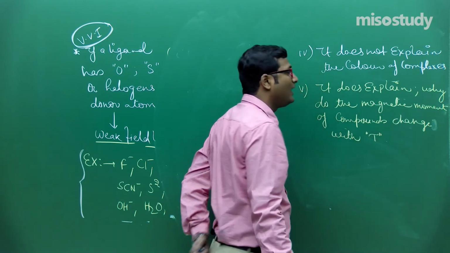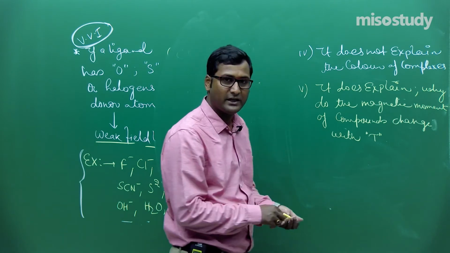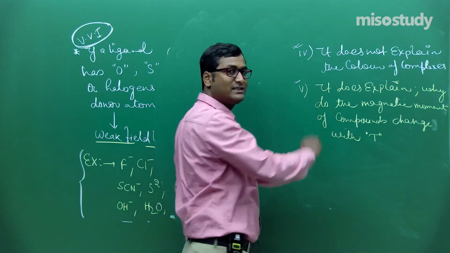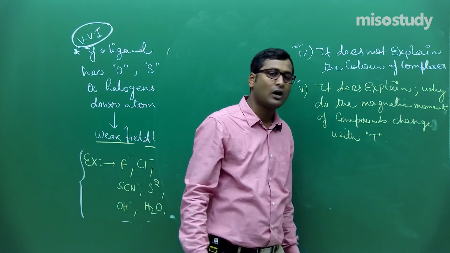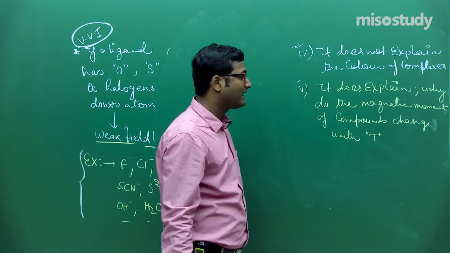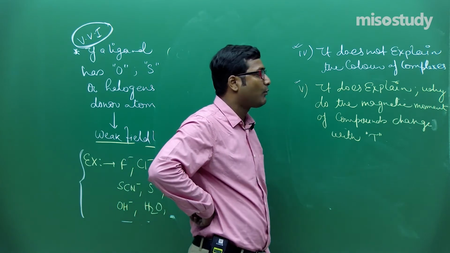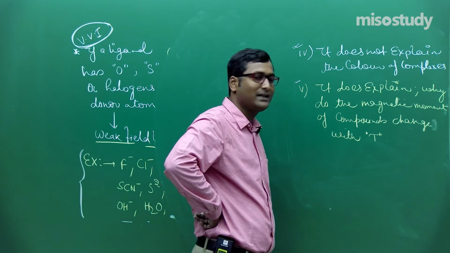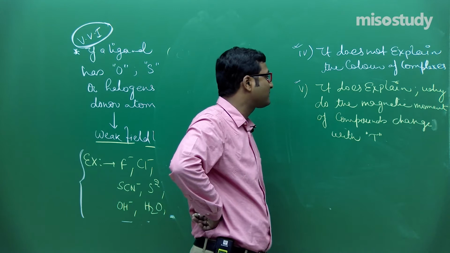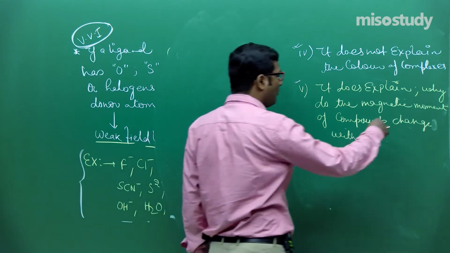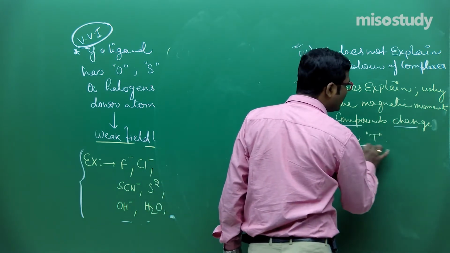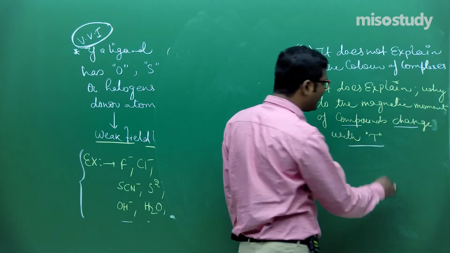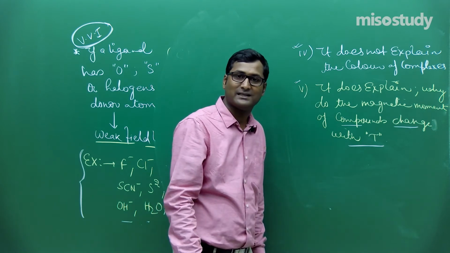Is it clear to you that these are the few limitations of VBT? The main limitation is that it could not explain the existence of inner orbital or outer orbital complexes, and second, it could not explain the spectral properties of coordination compounds. It could not give any information regarding the color of complexes. It does not explain why the magnetic moment of compounds changes with temperature. It does not explain why certain coordination compounds are labile or inert complexes. Is it clear to you?